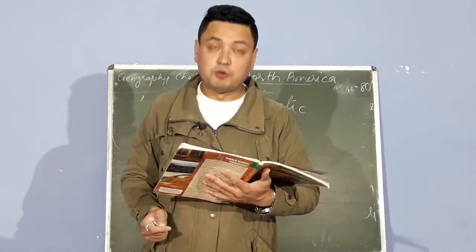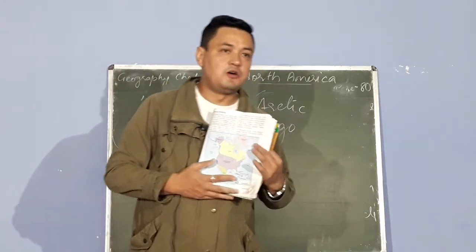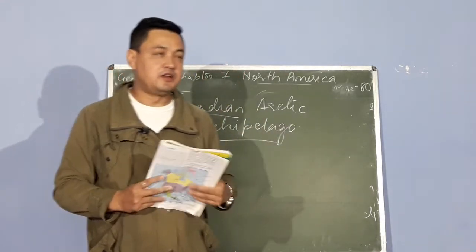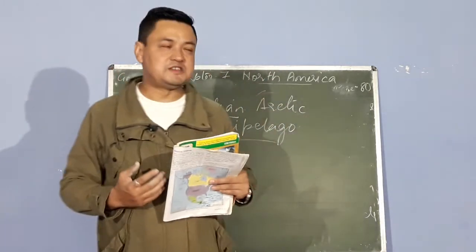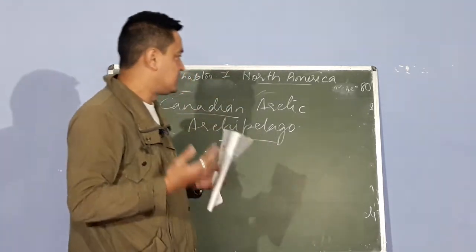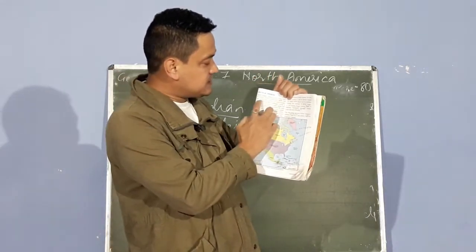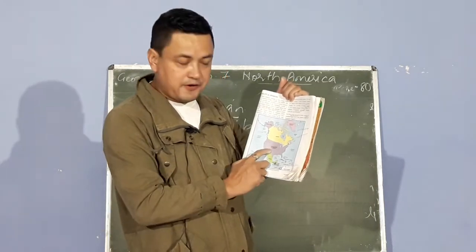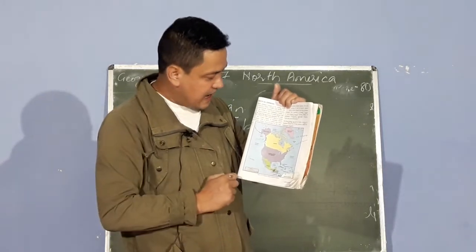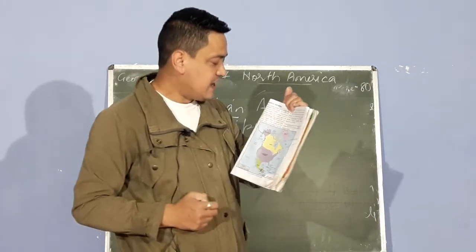Now we are moving on to political divisions. Political divisions means the political features of the continent, those features which divide the continent into states, countries, towns, etc. So North America consists of the United States of America. Canada is also there. You can find a large land called Canada, as well as Mexico. United States of America, Canada, Mexico, as well as Alaska is there.